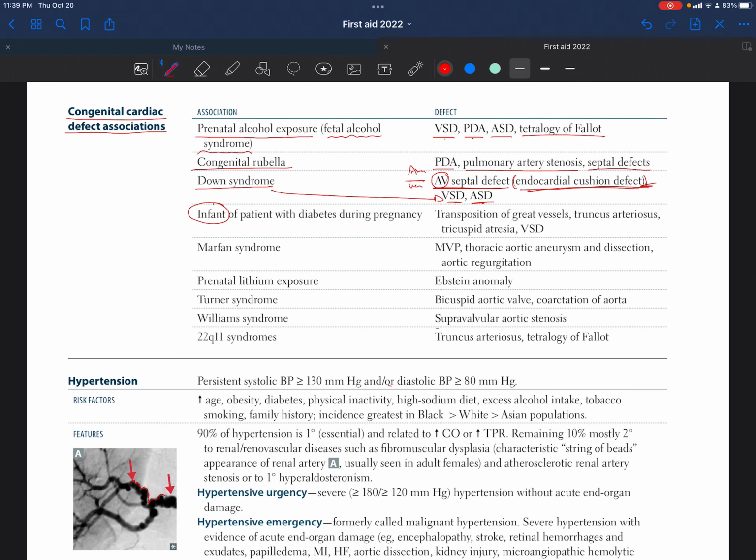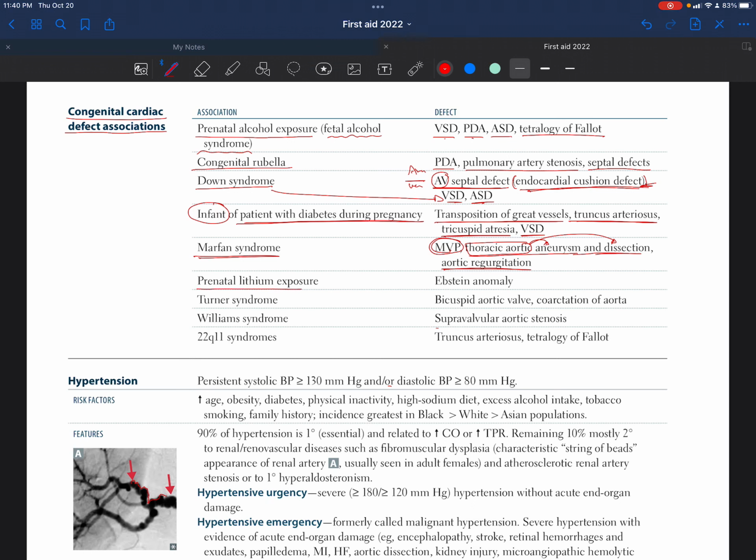If it was an infant of a patient with DM during pregnancy, if the mother was diabetic, then we could have transposition of the great vessels, truncus arteriosus, tricuspid atresia, and VSD. For Marfan syndrome, we could have mitral valve prolapse or thoracic aortic aneurysm and dissection, or aortic regurgitation.